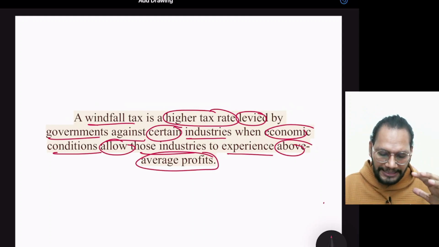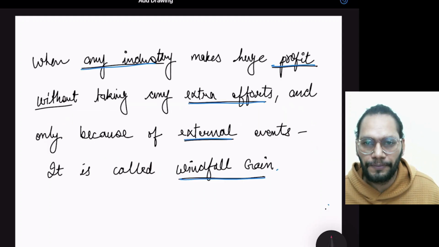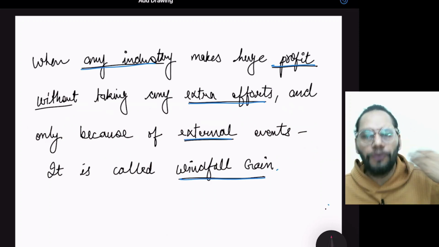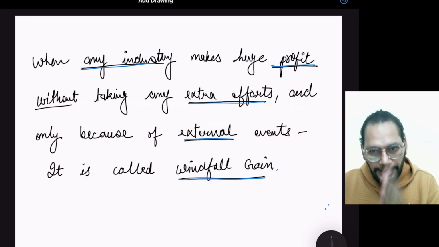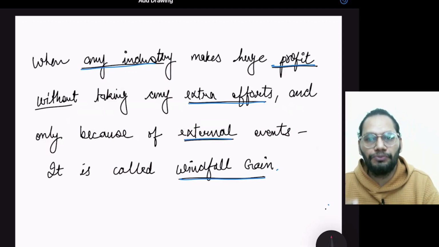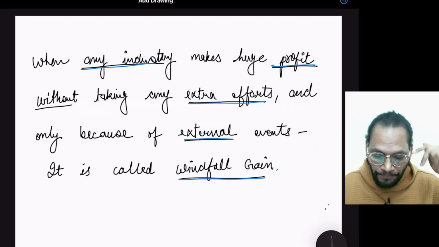But if we go by the simplified version of this definition, what is the meaning of windfall tax or windfall gain? Because first we have gain, on that gain or on that profit we are going to levy taxes, which is called windfall gain tax.